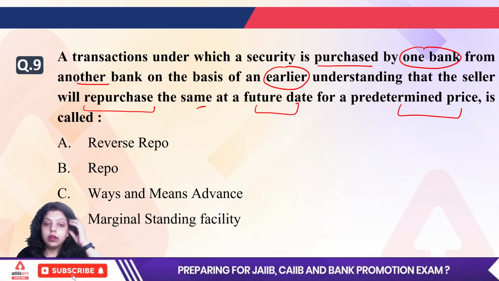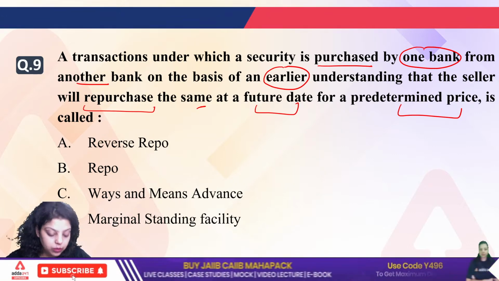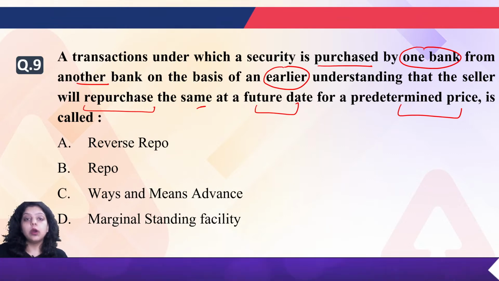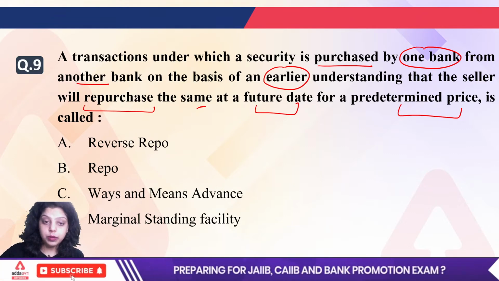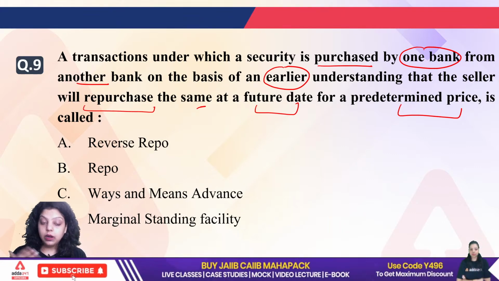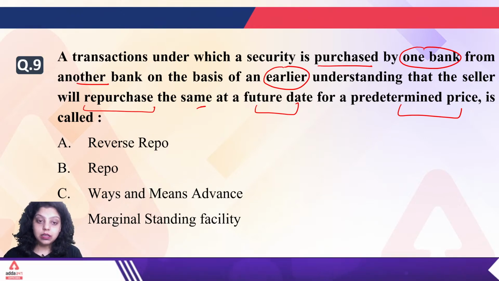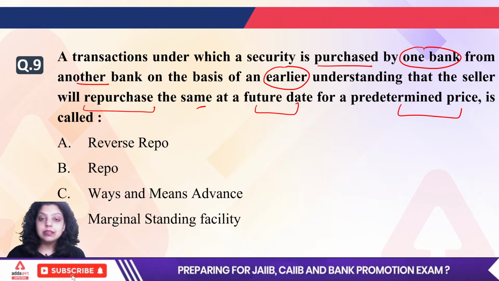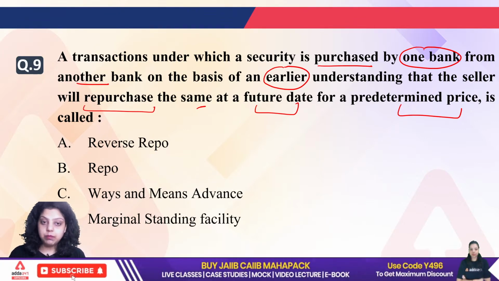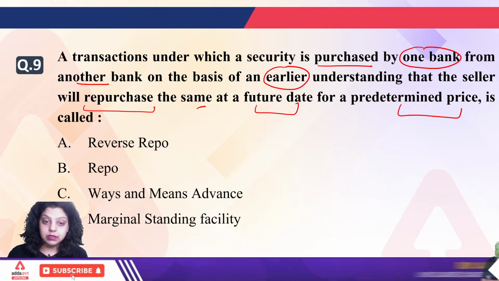So which of the following will be true in context to this particular transaction? When a transaction is happening under which a security is purchased by one bank from another bank, and they have a certain agreement or understanding that the seller who is selling the security will again purchase the security at a predetermined future date and at a predetermined price. That is the repurchase agreement. Now, which of the following is true?